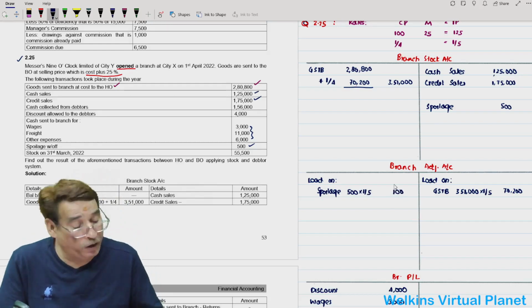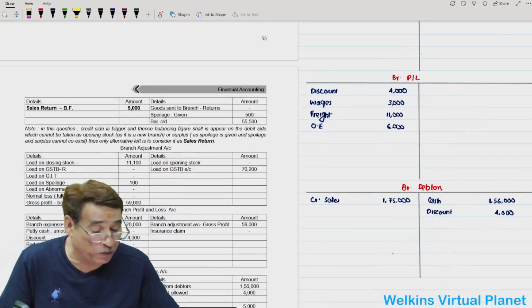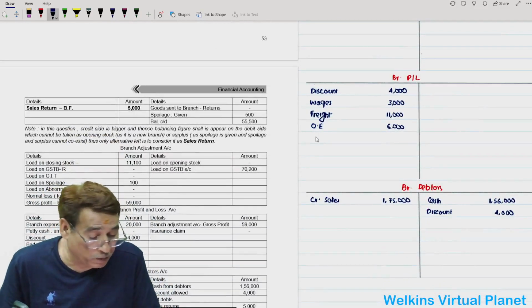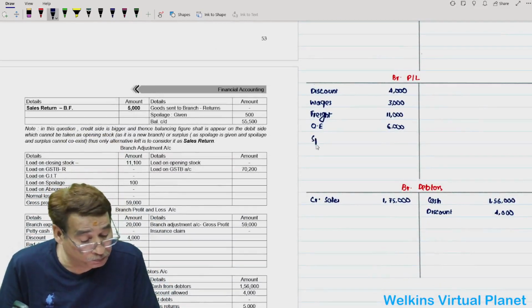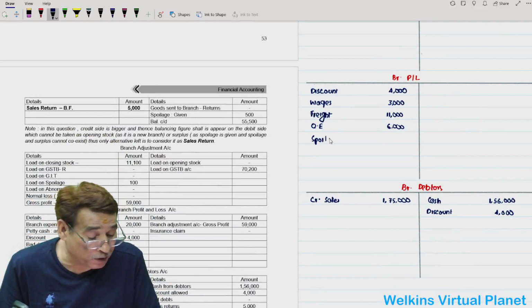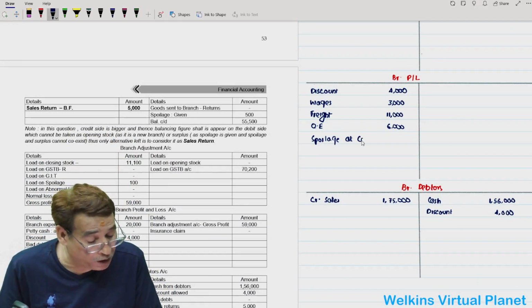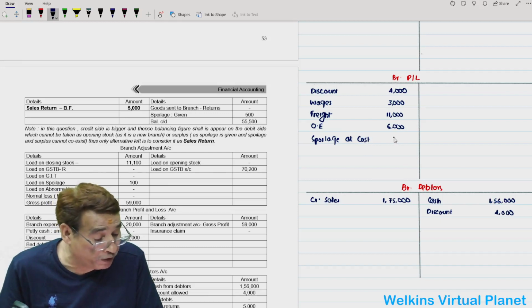And then 400 in the branch P&L, spoilage at cost 400, which is 500 minus 100.